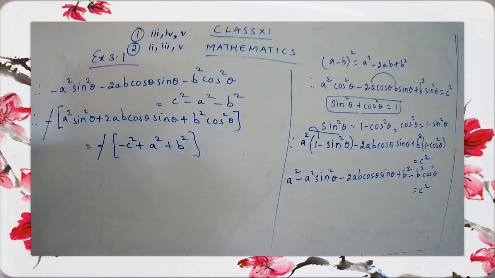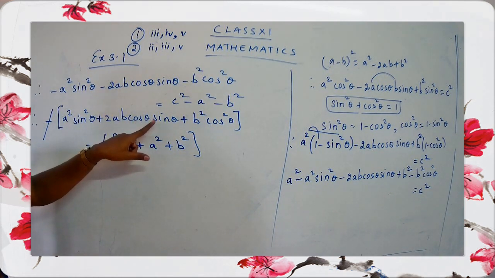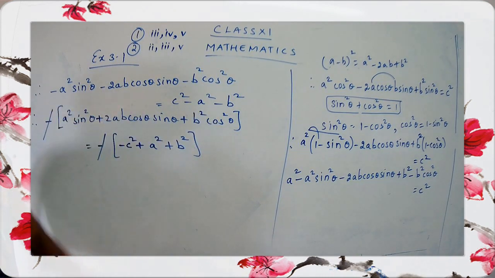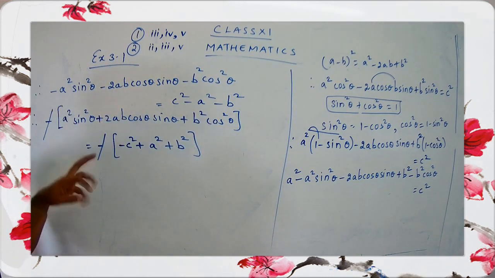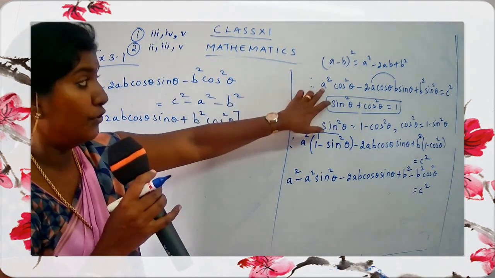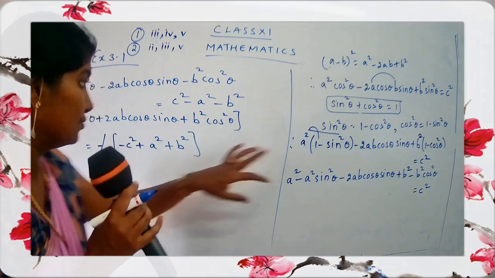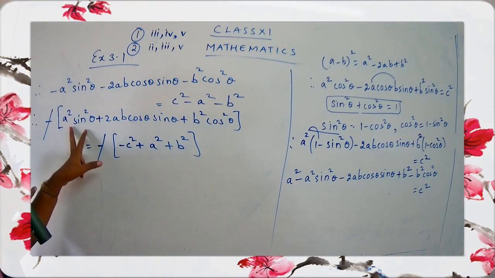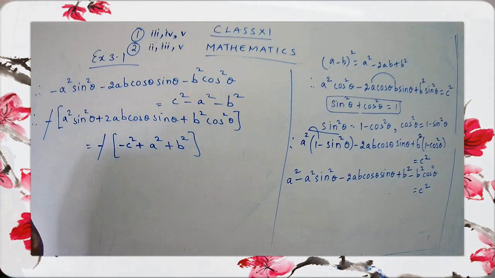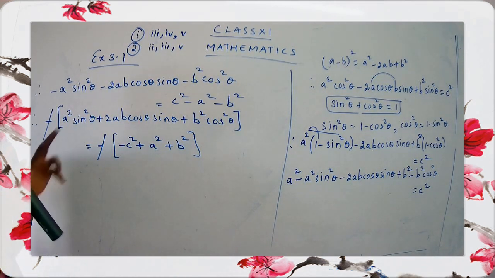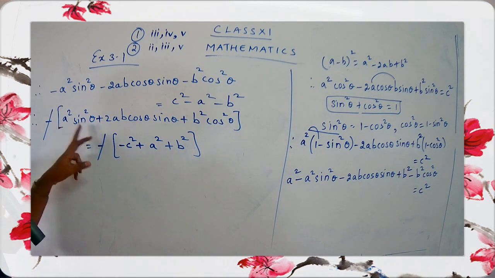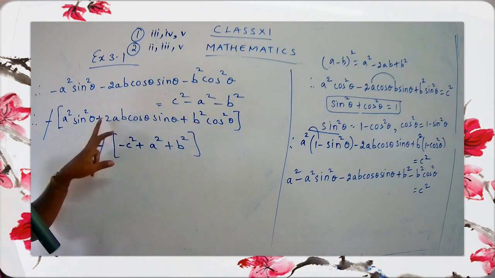Now just observe the sum carefully. It's a square sine square theta, 2ab cos theta sine theta, b square cos square theta. So this is the identity. Here see, when you opened, you got a square cos square theta, b square sine square theta. Just compare these two. So here just the difference. Here it's a sine theta. There we had cos theta. A was with cos theta and b you had sine theta. Here it's just replaced, changed. A sine theta, b cos theta. And here you have plus sign.